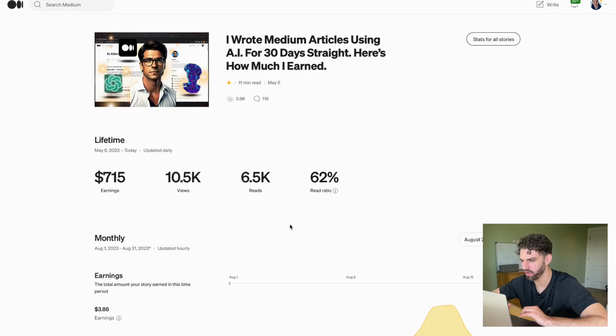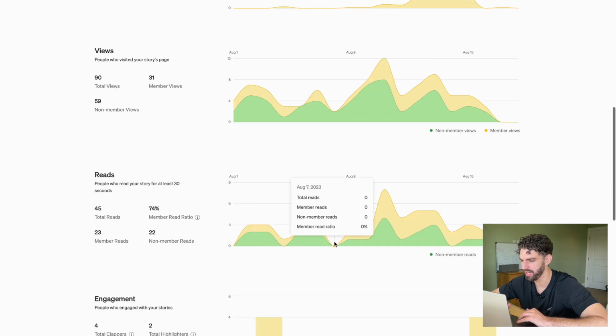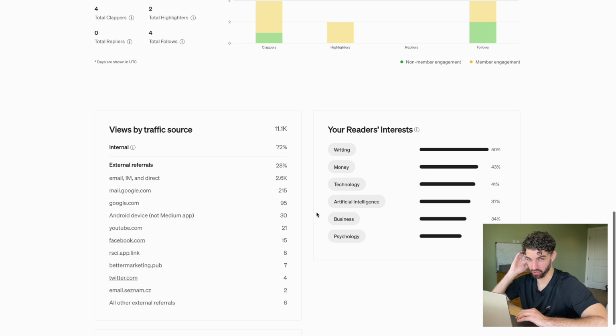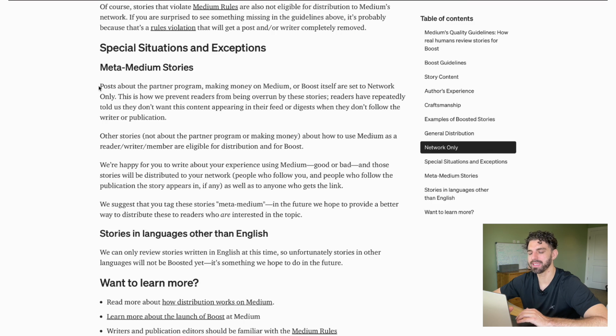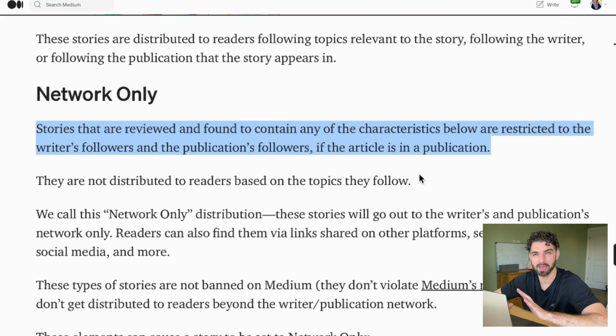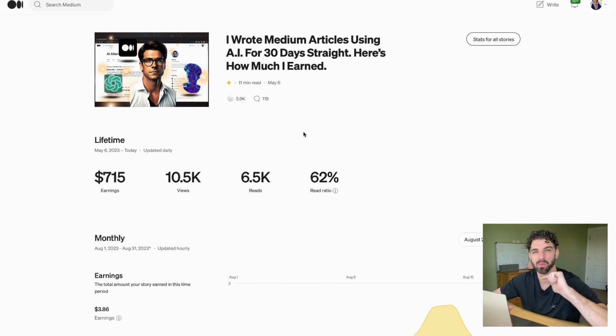For instance, I have this article here that has not been boosted. All the traffic came merely from internal Medium views. 72% came from internal traffic. That's people just seeing the story on your homepage. Stories about Medium stay within what they call your direct network. So they aren't actually pushed out to a wider audience. So when you post a story specifically about Medium, the only people that see that story are people that follow you or follow the publication that you publish it in.